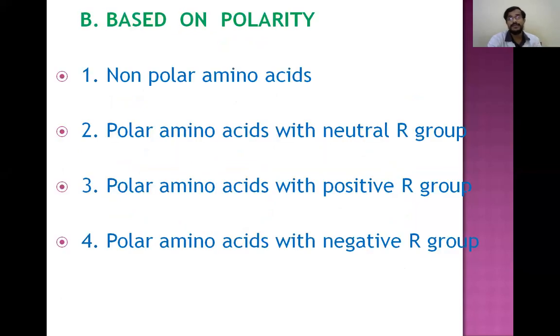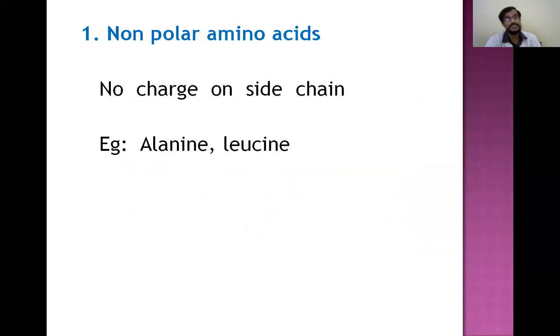And classification based on polarity: non-polar, polar with neutral side chain, that is R chain, with positive side chain, and with negative side chain. So in non-polar there is no charge on the side chain, and alanine and leucine are the examples.